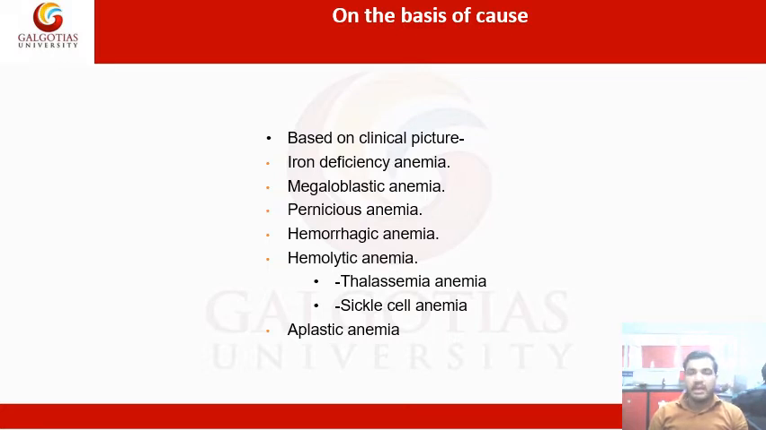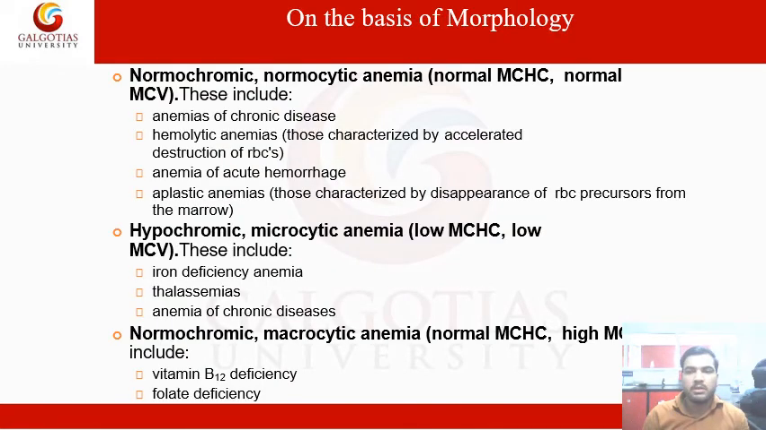Means the basis of cause in which the RBC's color and shape and all these things change. Like in sickle cell anemia, it goes into a sickle shape, and aplastic anemia is also a type of this anemia. Now, moving forward, on the basis of morphology we are going to discuss the different types of anemia. The different types of anemia on the basis of morphology are normochromic, normocytic anemia.